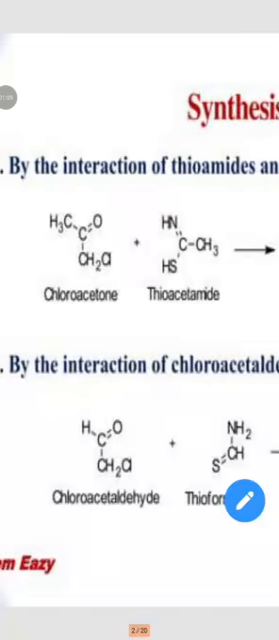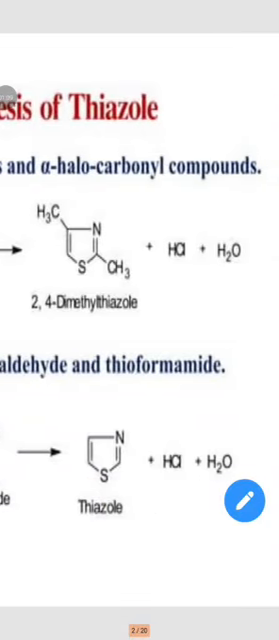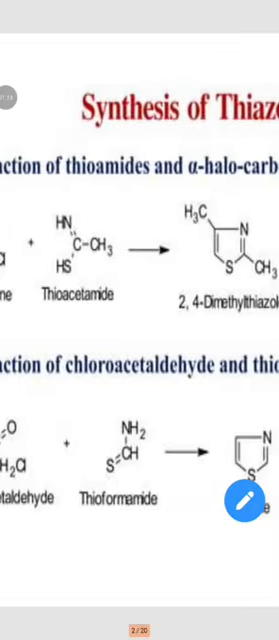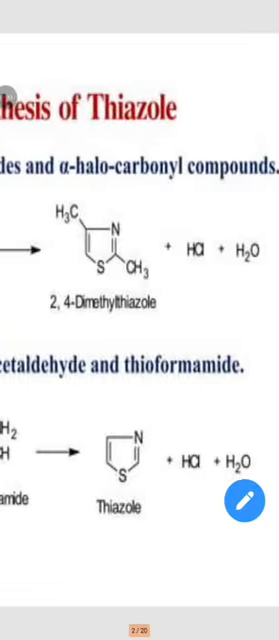Then the second preparation is by the interaction of chloroacetaldehyde and thioformamide. Chloroacetaldehyde, CH2Cl, is reacted with thioformamide, S double bond CH single bond attached to the amide. So, thiazole is obtained.